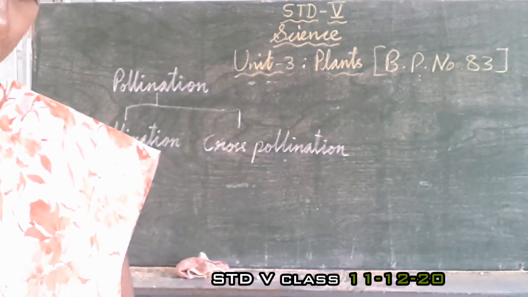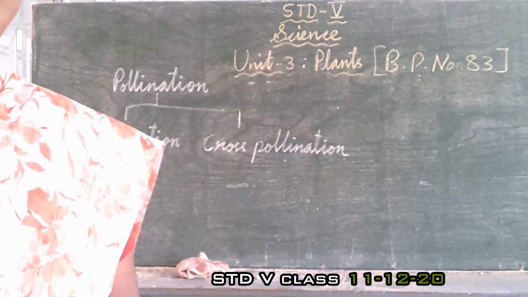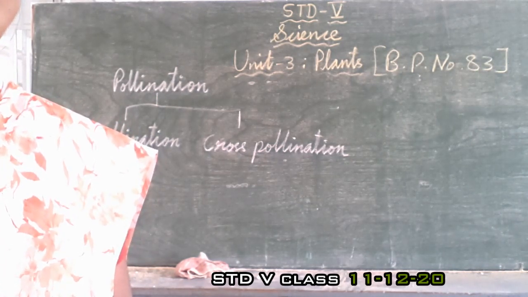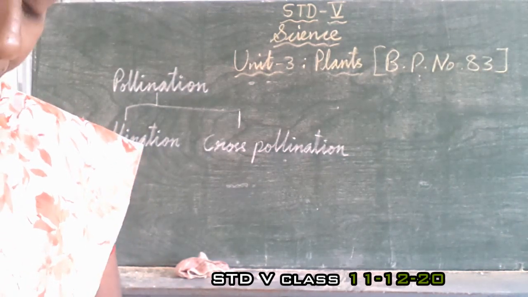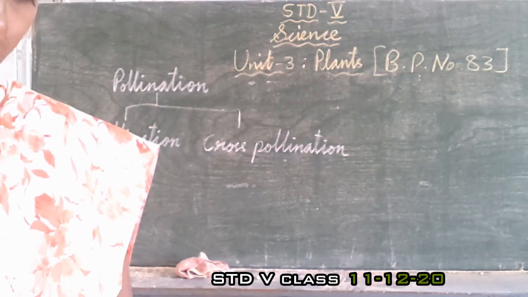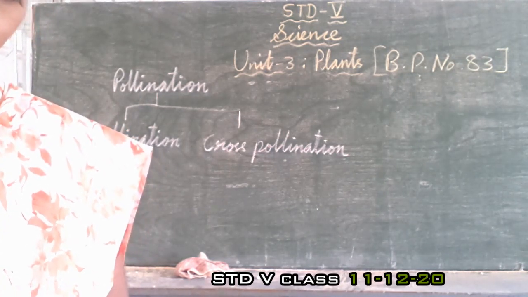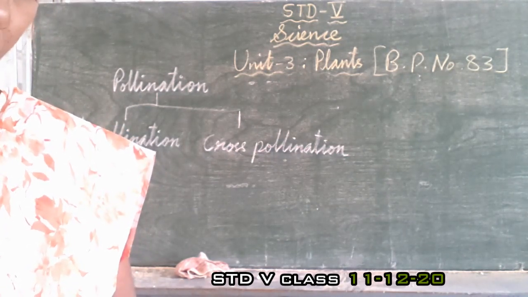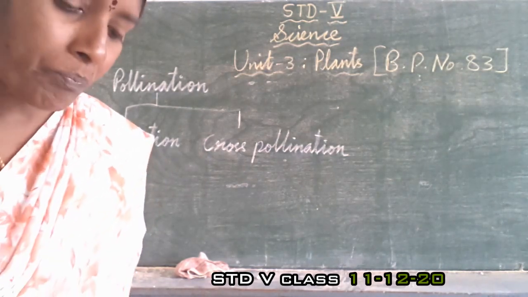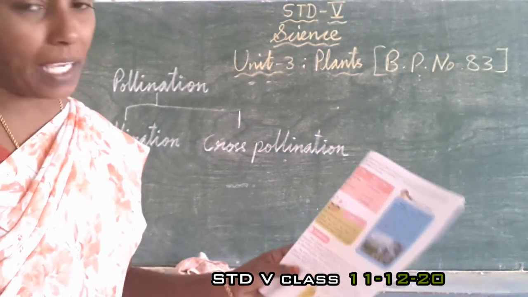Cross-pollination: here the pollen from the stamen sticks to the bee as it visits a flower to collect food. The second step is the bee travels to another plant of the same type.